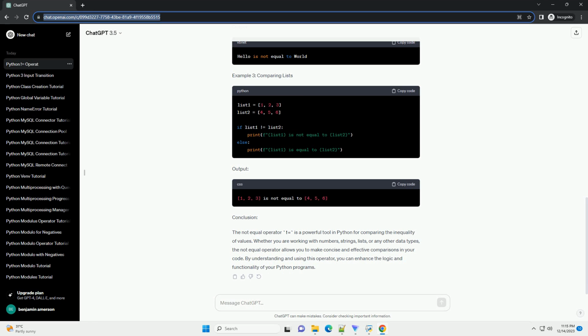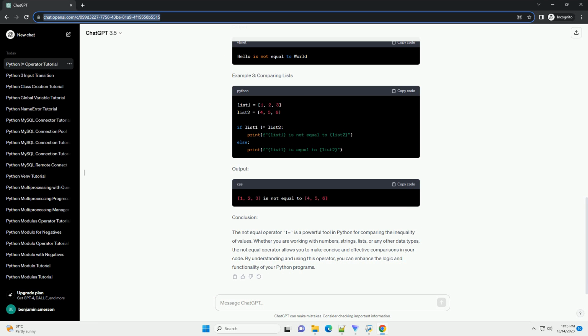Syntax. The syntax of the not equal operator is simple. Here, value1 and value2 can be any Python objects or variables that you want to compare for inequality. Examples. Let's explore some practical examples to illustrate the usage of the not equal operator.